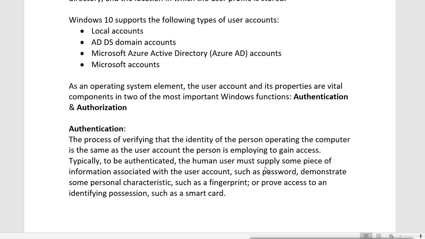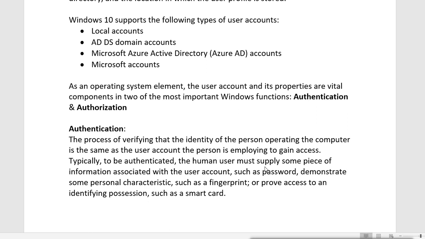Authentication means the process of verifying that the identity of the person operating the computer is the same as the user account the person is employing to gain access. That means it will verify the identity of the person who is trying to use the computer, that it is the right person and the authenticated person who is authorized to use the computer.